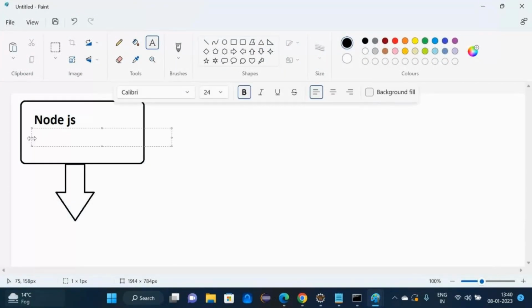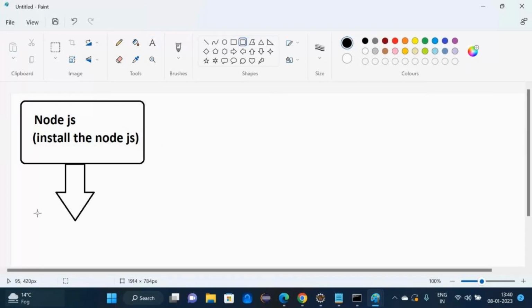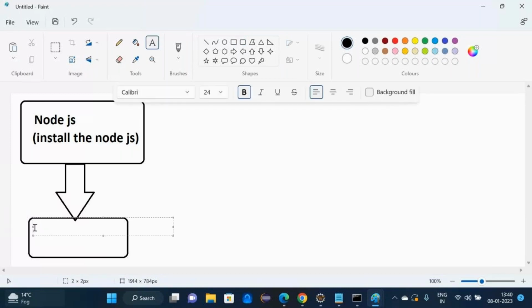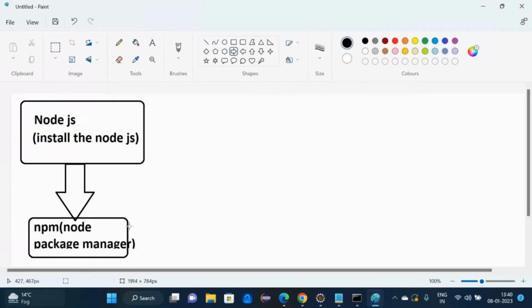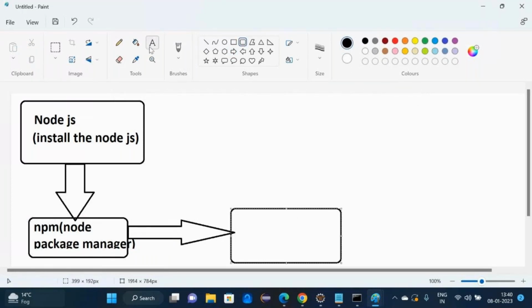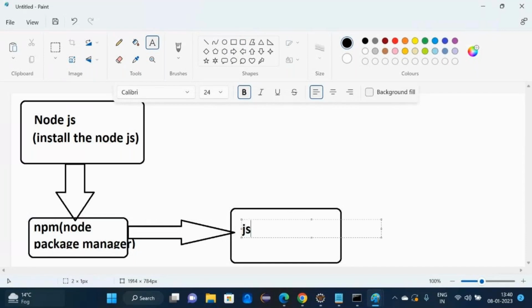After installation of Node.js, we will get npm, the node package manager. With the help of this npm, we will install the JSON server package.